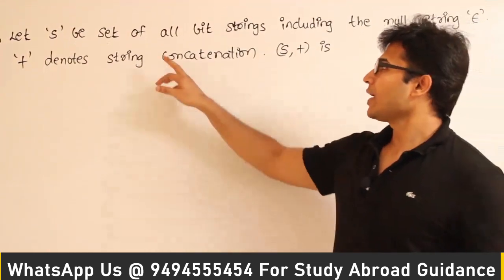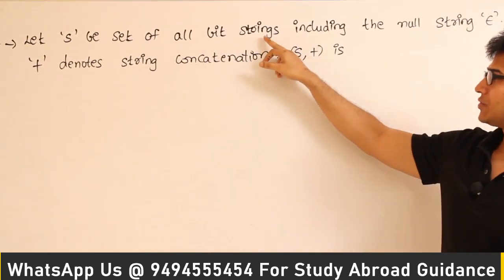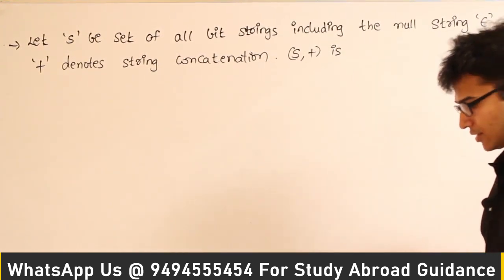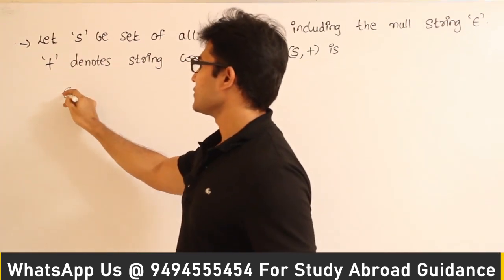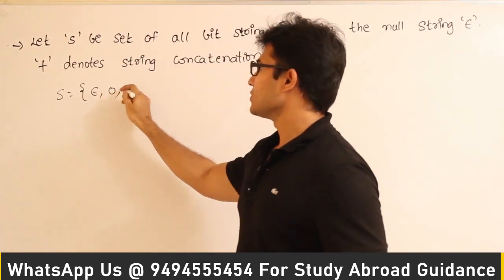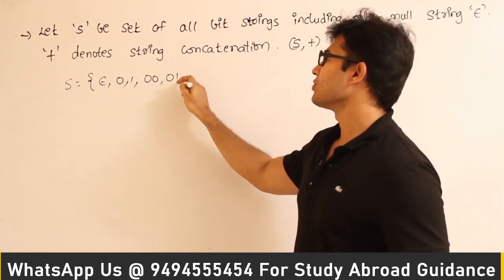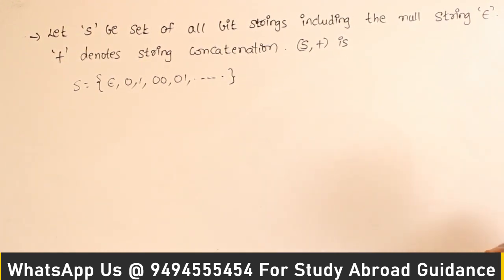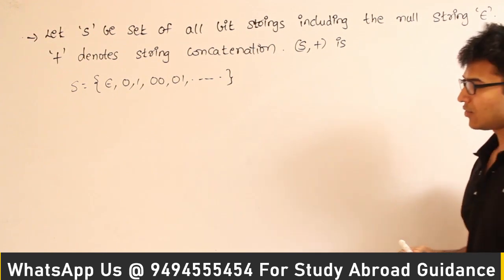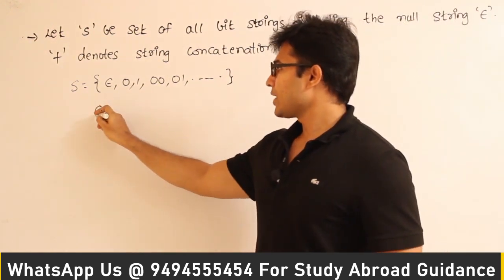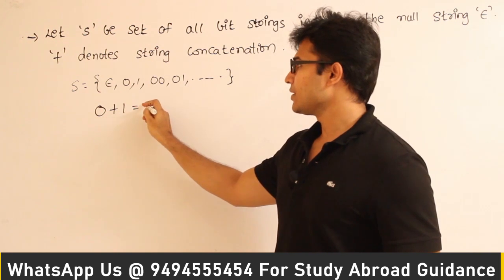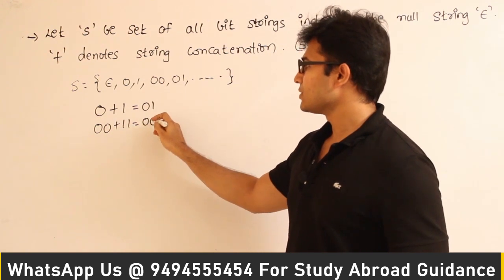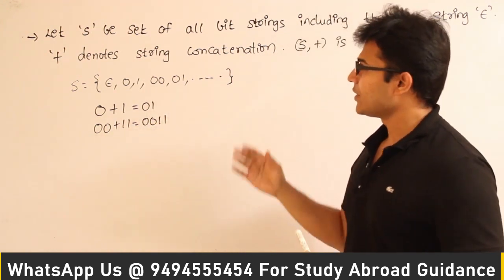See this one, let capital S be the set of all bit strings including the null string epsilon. So S is nothing but the set of all strings which are possible using zeros and ones, like this: epsilon, 0, 1, 0 0, 0 1, and so on, right? The set of all strings including epsilon, that is S. And plus denotes string concatenation. What is string concatenation? If I have 0 plus 1, they are saying that it is 0 1. If I have 0 0 plus 1 1, they are saying that it is 0 0 1 1. So that is how they define plus.